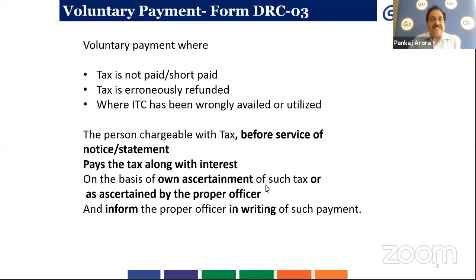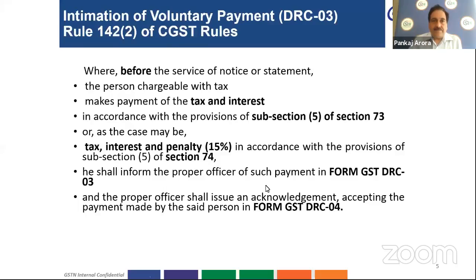In such a case, the taxpayer, after paying the tax along with the interest, and in some cases penalty is to be paid, we will further elaborate those use cases where the penalty is to be paid, and after payment of tax along with the interest, the taxpayer informs the proper officer in writing of such payment. That is called voluntary payment. And to enable this communication, form DRC-03 has been deployed at the GST portal.